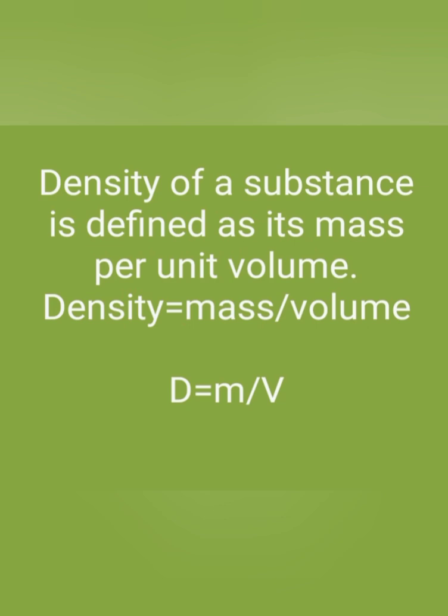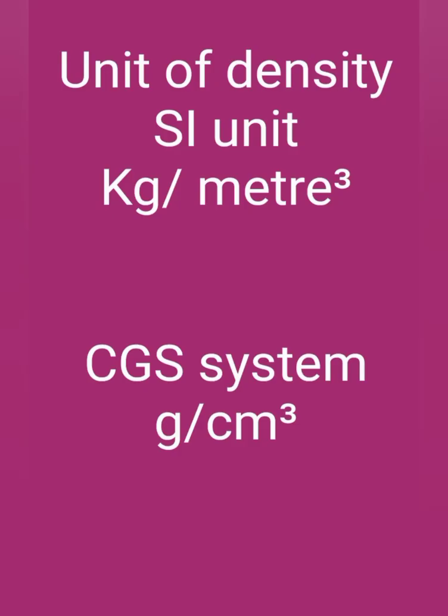It is represented by the Greek letter rho, and density is equal to mass upon volume. Unit of density: we know that density is equal to mass upon volume. So in SI unit, mass is in kg and volume is in meter cube. In this way, the density unit is kilogram per cubic meter. And in the CGS system, density is in gram per cubic centimeter.